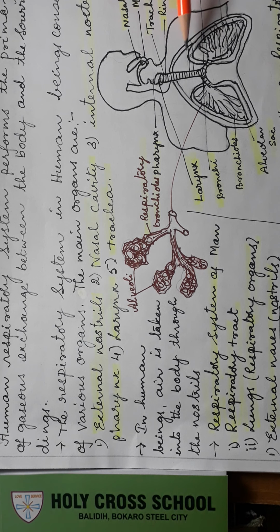Okay, and how many are there? Two lungs will be there. They are soft, elastic, slightly pink in color and spongy, and they are present in that very tight cavity, a box-like structure. That cavity is the chest. From here to here, this is the chest area.